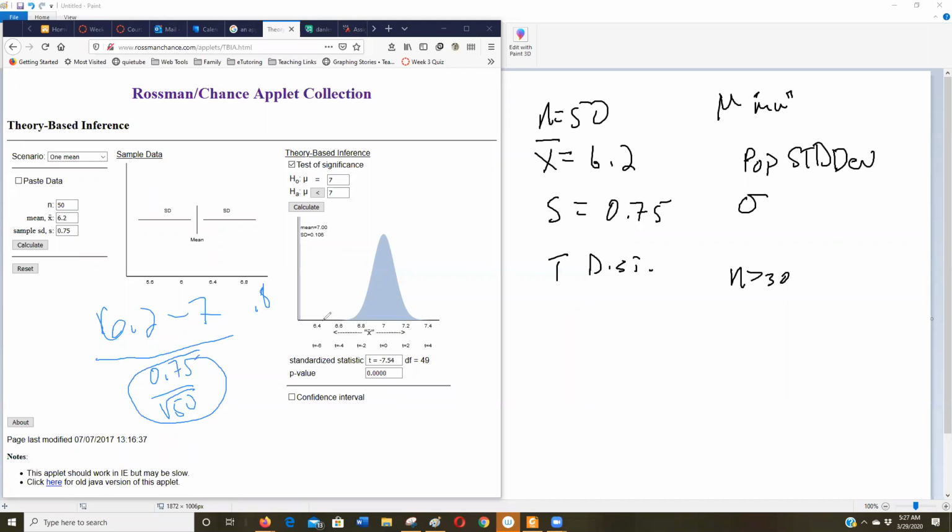And it is negative because we know that our sample mean was less than 7. So this is our test statistic. This is our t-score. This also tells me the probability of getting a sample of 50 college students with a mean that far away from 7, if 7 is true, is a pretty remote chance, a pretty low chance.